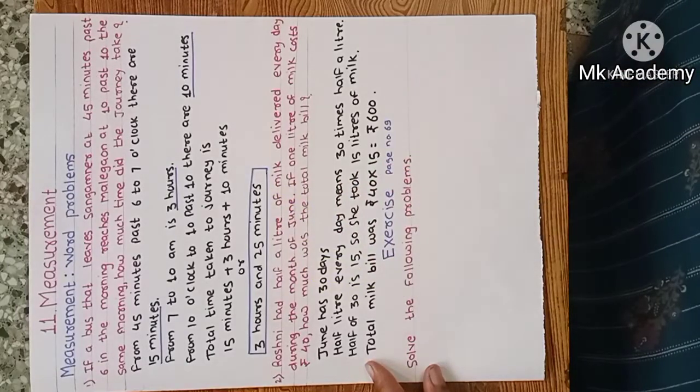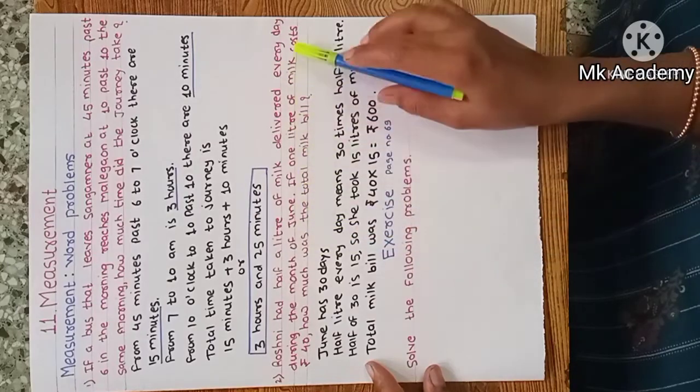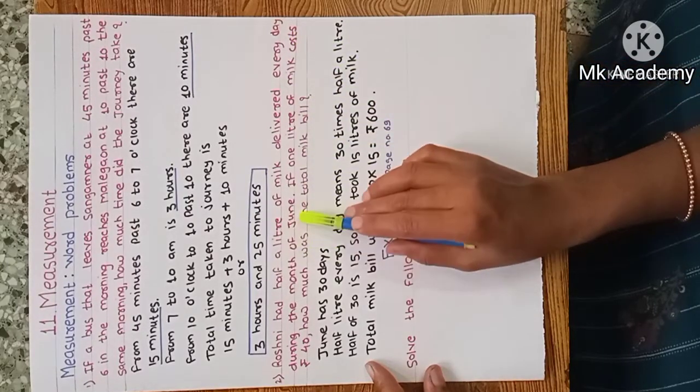Second, Roshni had half a liter of milk delivered every day during the month of June. If 1 liter of milk costs rupees 40, how much was the total milk bill? Now Roshni had half a liter of milk every day during the month of June.